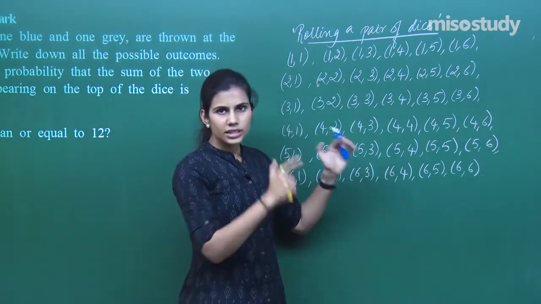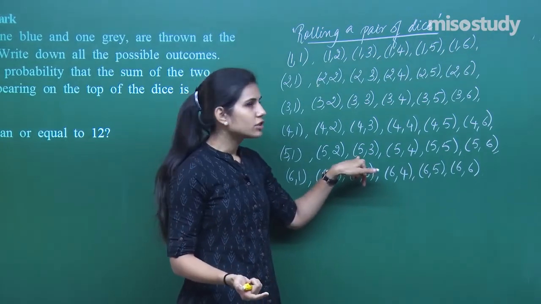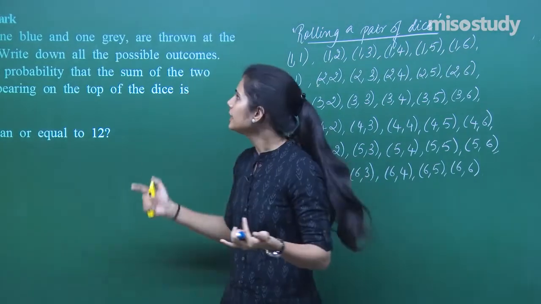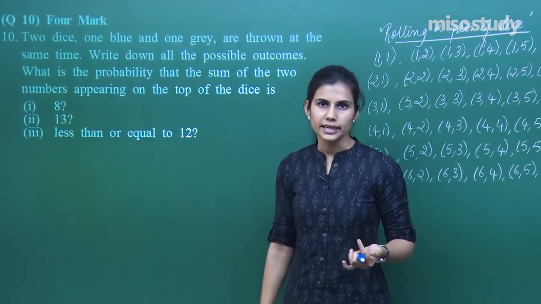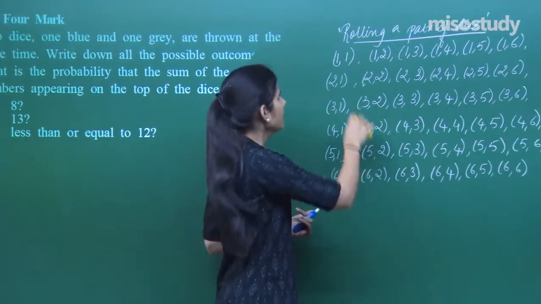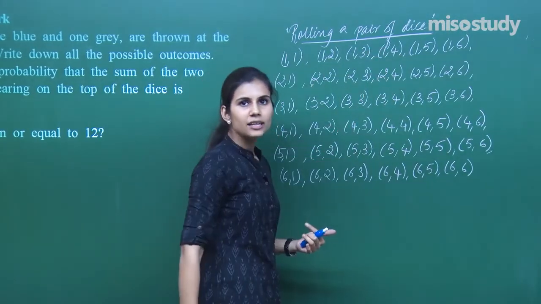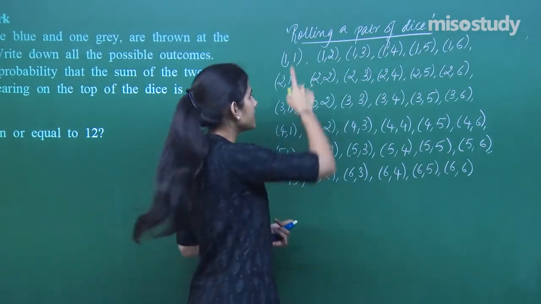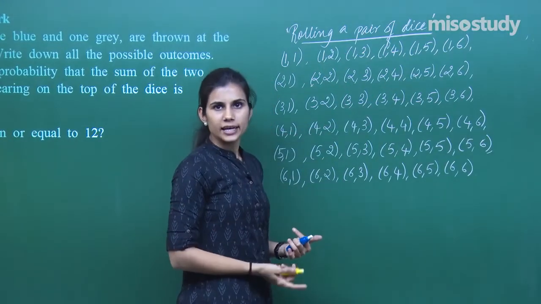Like (5, 3) within the braces is standing for the possible outcome that 5 is coming on the first die, 3 on the second, or you can say 5 is coming on the blue die and 3 is coming on the grey die. So, let us fix that the first numbers in each pair are the outcomes on the blue die, and the second numbers in each pair are outcomes on the grey die.